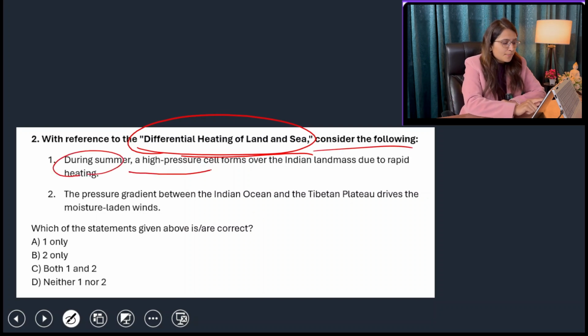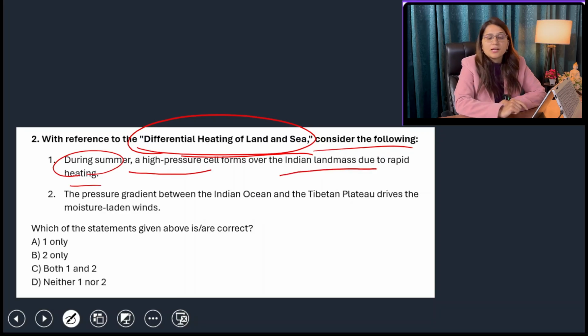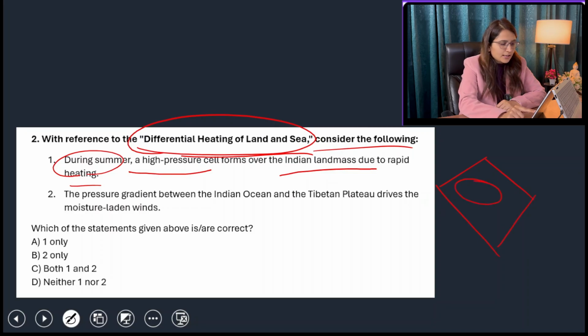During summer, a high pressure cell forms over the Indian landmass due to rapid heating. If this is your Indian subcontinent and this is your Indian landmass, then at this area, because the specific heat of land is less, this area will be rapidly heated up because we're talking about the summer season.